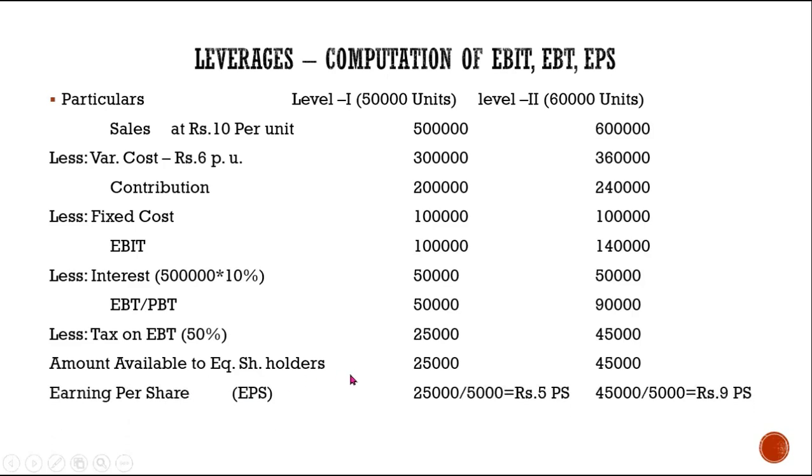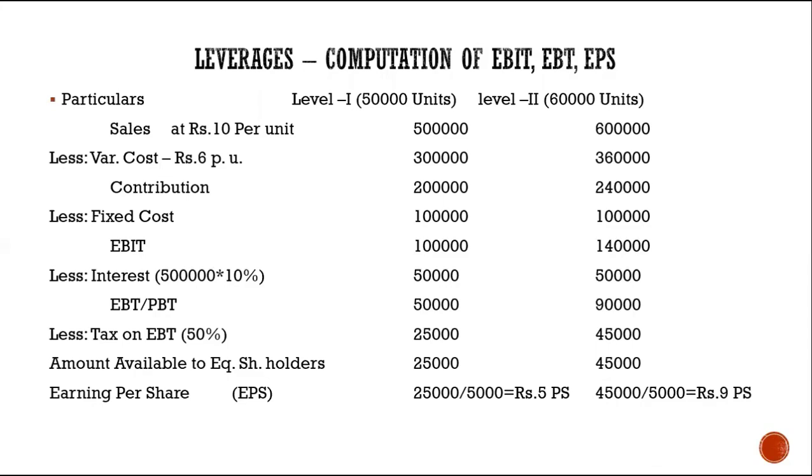So EPS, how will you calculate now? EPS is amount available to equity shareholders divided by number of shares. Calculated? So how much is it? 5 rupees and 9 rupees. Write it, rupees 5 per share. Per share, 5 rupees is the EPS. And here, rupees 9 is the earning per share. Fine. Now you have calculated what the EPS is.